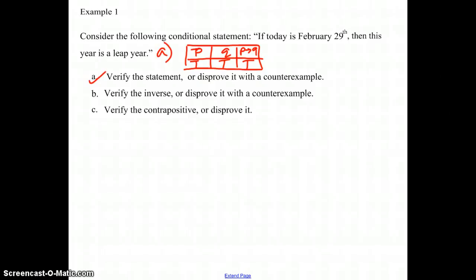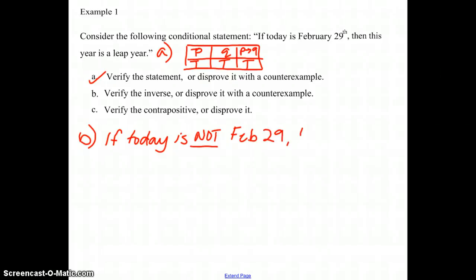Now part B, it says verify the inverse or disprove it. So let's start by writing the inverse. The inverse would have the negative terms in here. So if today is not February 29th, then this is not a leap year.